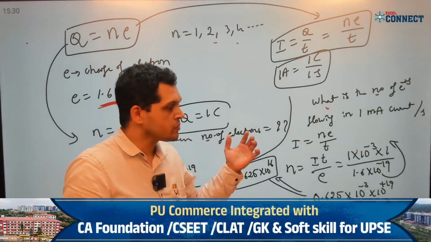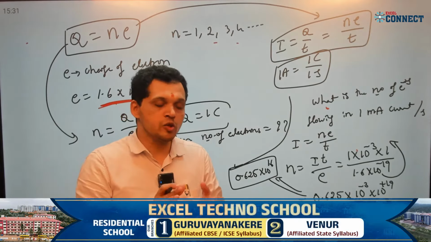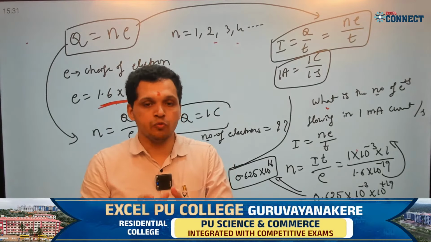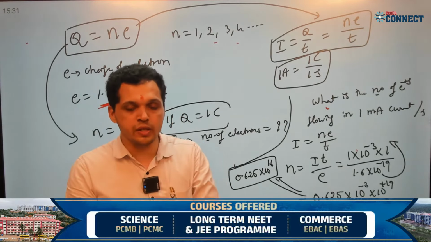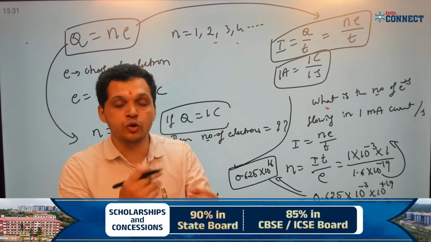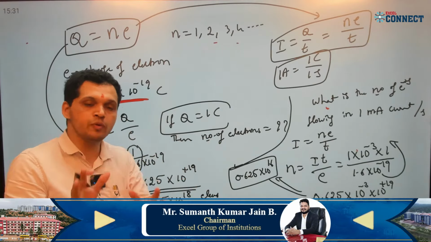Along with that, competitive NEET JEE ಗೆ ಹೆಲ್ಪ್ ಆಗುವ ಹಾಗೆ shortcut methods ಎಲ್ಲವನ್ನು ನಾನು ಎಕ್ಸ್ಪ್ಲೈನ್ ಮಾಡ್ತೇನೆ. For your future in PUC, I will give the shortcut hints.